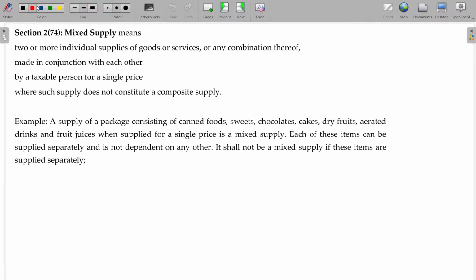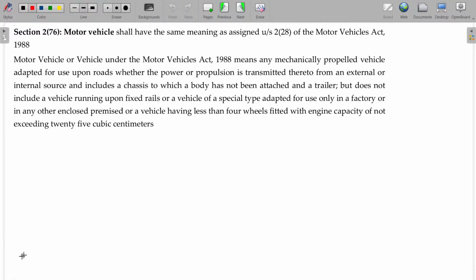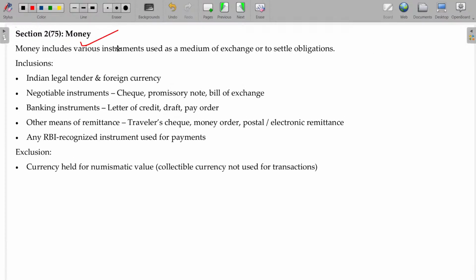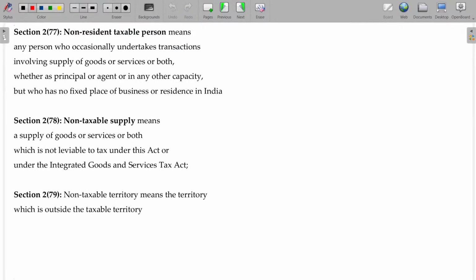So mixed supply also we completed. Okay. You have seen the illustration also. We have studied money in the earlier class.